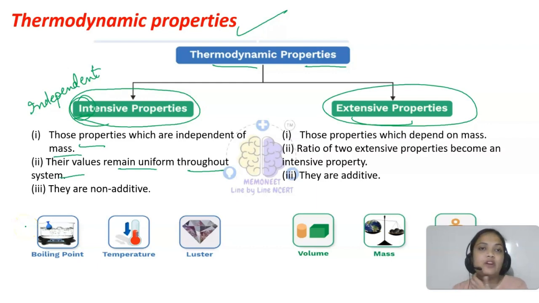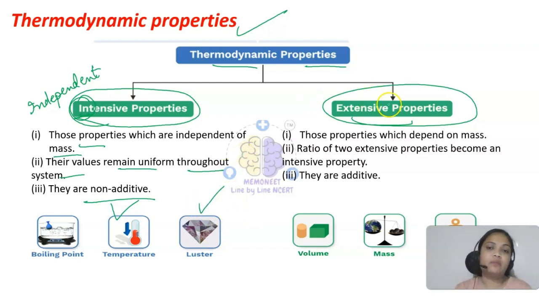Let's say boiling point. I have taken a glass of water, I'll try to boil it. It will boil, let's say under standard conditions at 100 degrees Celsius. Now out of that glass of water, I take a small portion, I boil it. So that boiling point will remain 100 only. Now it is not going to change with the amount. Earlier I have taken 100 ml, now I have taken 10 ml. But the boiling point is going to remain same. Meaning is that it is going to be independent of the mass. And they are non-additive. So we are not going to add them because they are not dependent on the mass. Their value is constant only, right? Temperature is also an intensive property. Luster. So these examples I have taken.